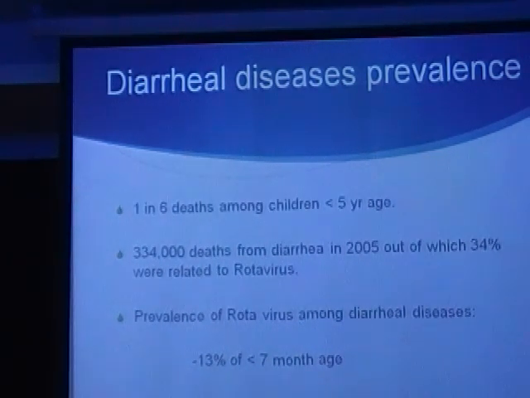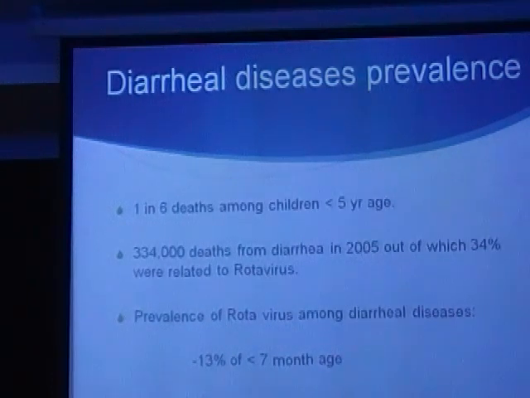Just a little information about the prevalence, the load of the disease, the mortality, the morbidity. It was eye-popping when I read that 1 in 6 deaths among children under 5 years of age in India is because of diarrheal diseases, not necessarily rotavirus. In a big study in 2005, 334,000 deaths were from diarrhea, of which 34% were related to rotavirus. So rotavirus is a major mortality reason for kids in India.